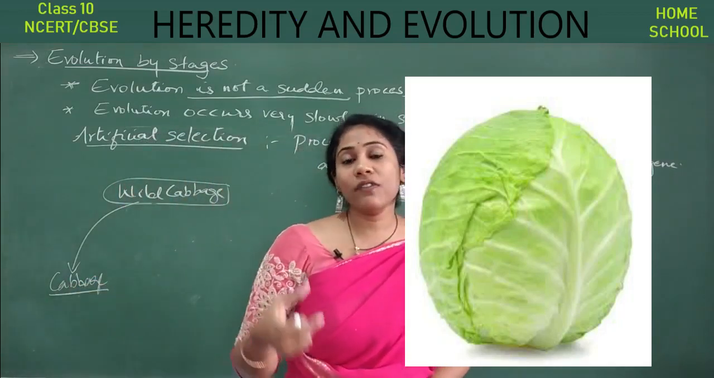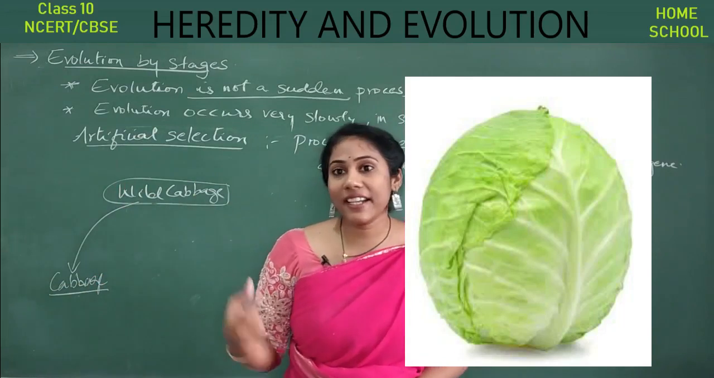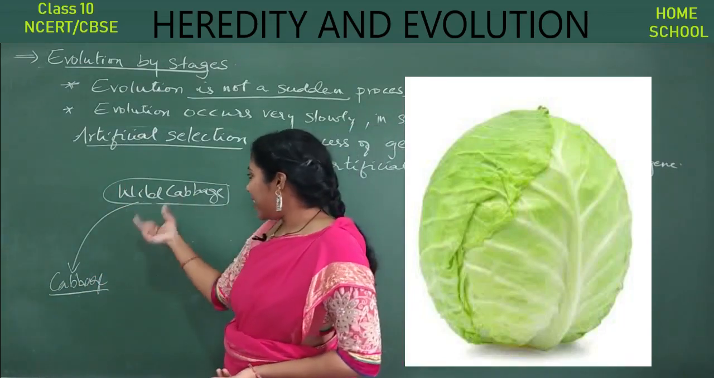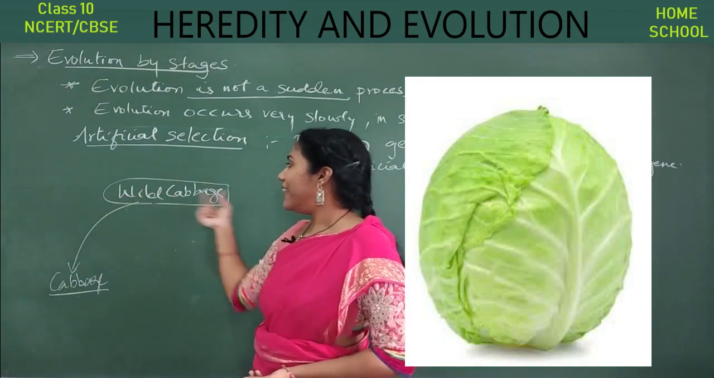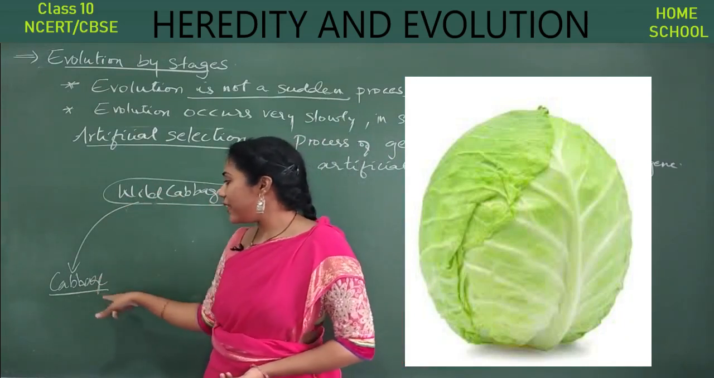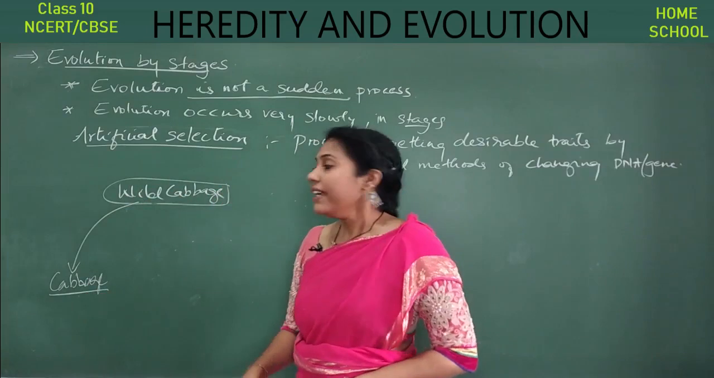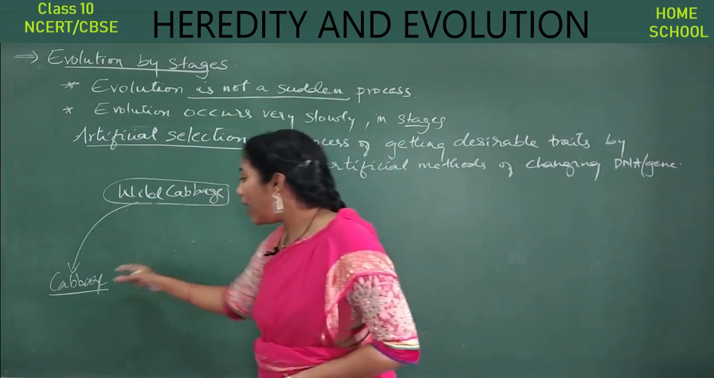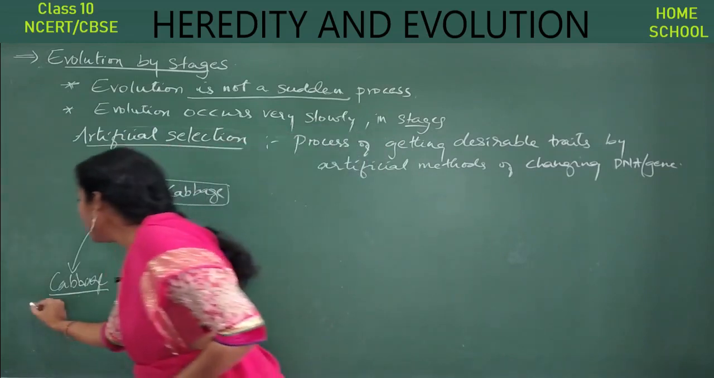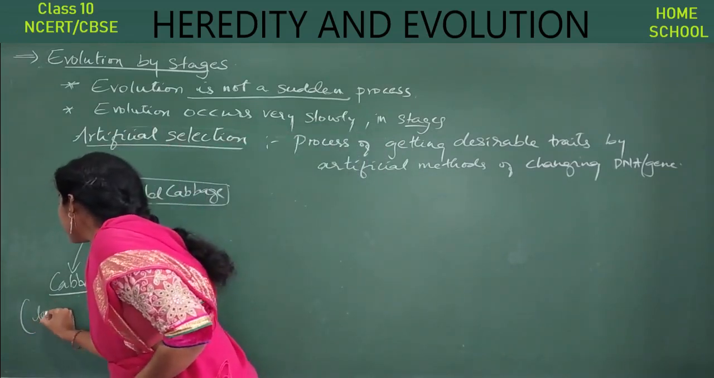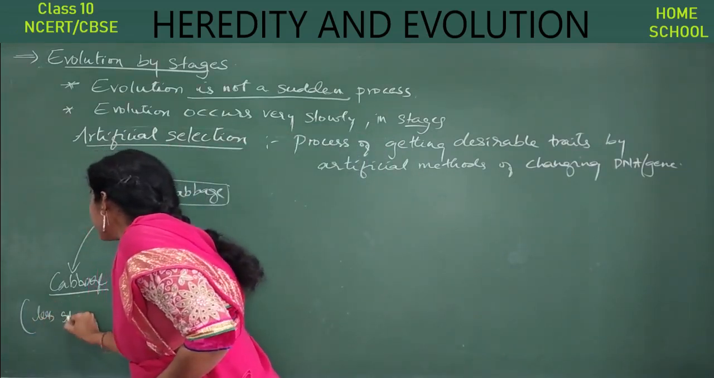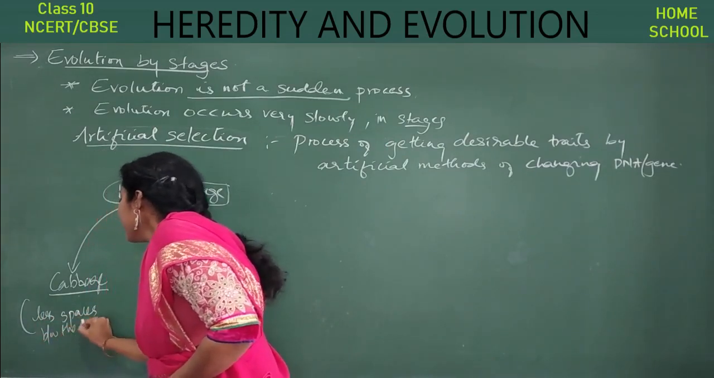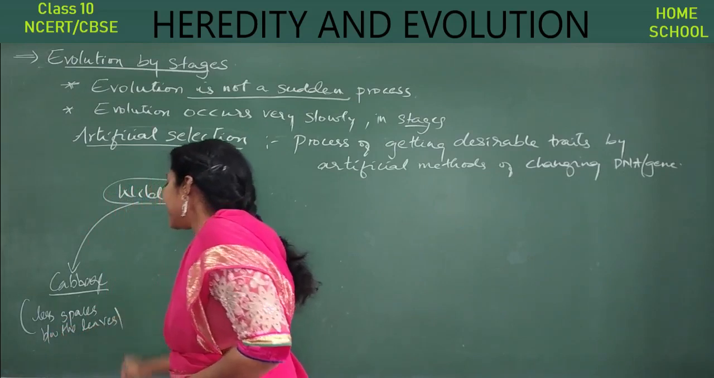It is not the original cabbage that existed in nature. Nature did not give that cabbage. Actually, we changed the genome of a wild cabbage, so we got a new variety that is cabbage. So the desirable character we got in a cabbage is less space between the leaves.